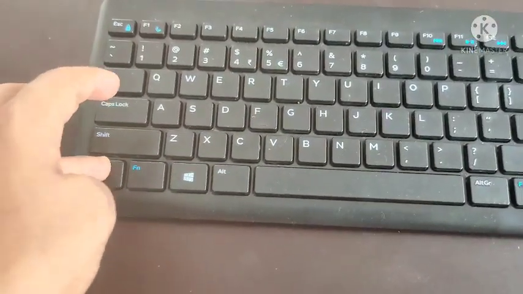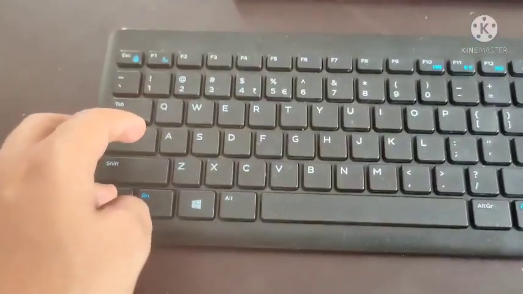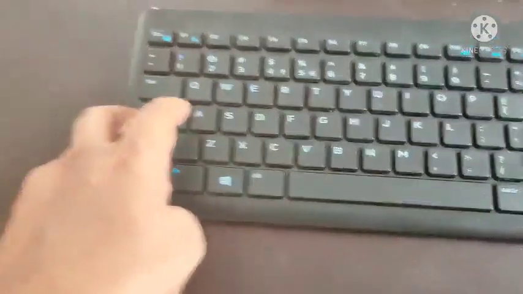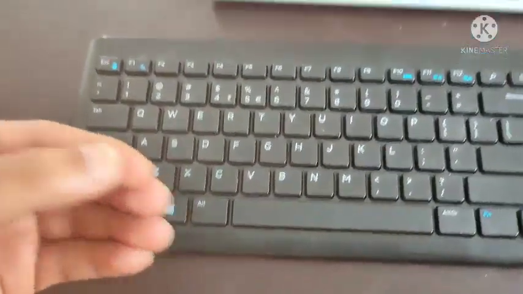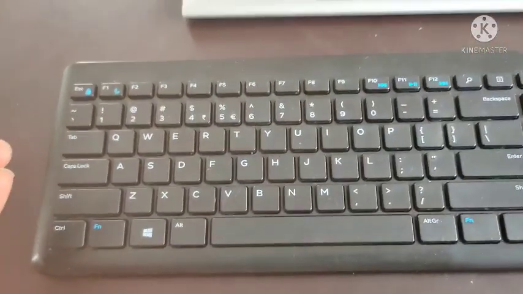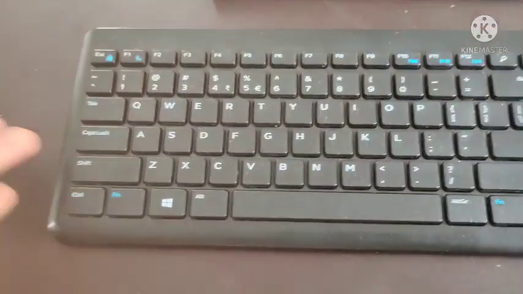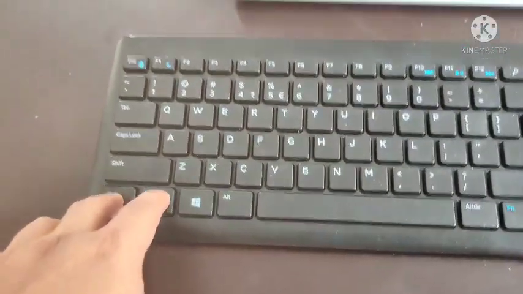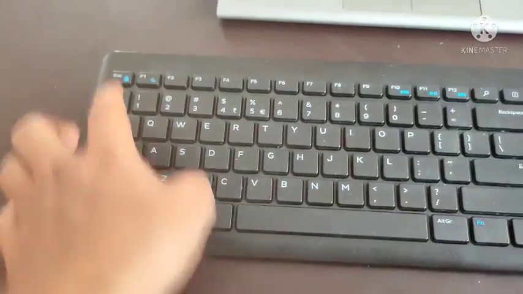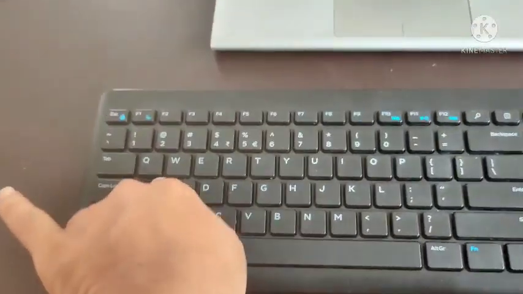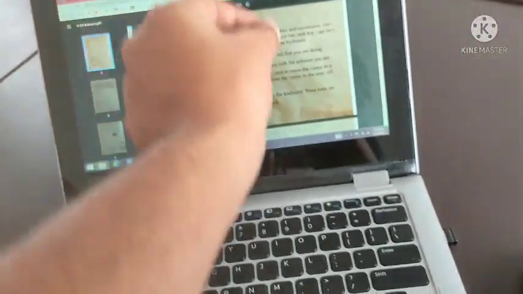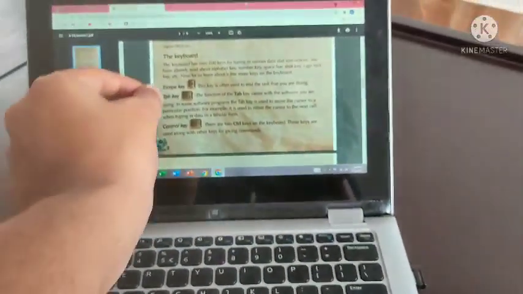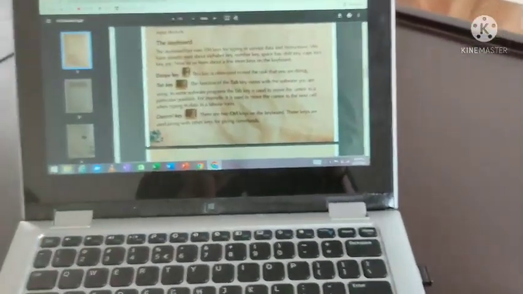Okay, control key. By pressing the control key alone, you won't do anything. So you should give some command by pressing other keys also. With the help of the control key, you should press another key. For example, you see control plus A. If I press control plus A, everything will be selected. If you are working in a file, I will show you an example. Only then you will understand.